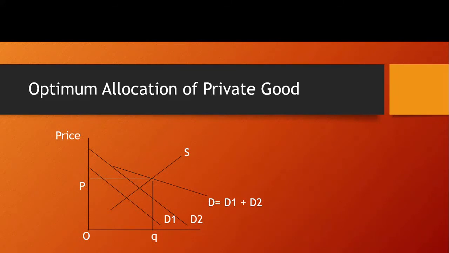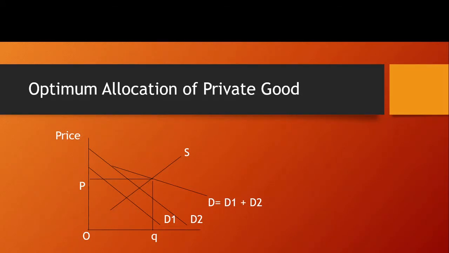That is, there are two individuals we can see in the two demand curves, D1 and D2, and the horizontal summation of these two demand curves is D. That is, D equals D1 plus D2, and that is the supply or marginal cost or supply curve. And the optimum allocation of private good takes place where demand and supply intersect. That is, OQ amount of private good will be supplied at price OP.